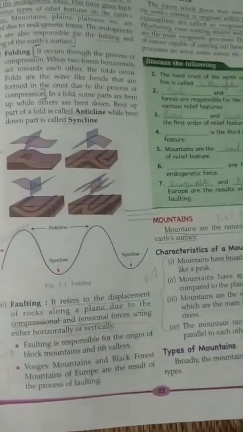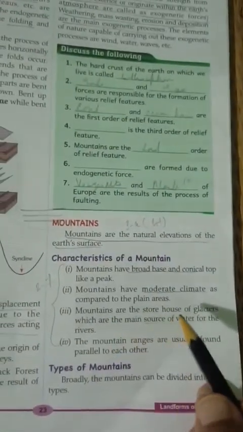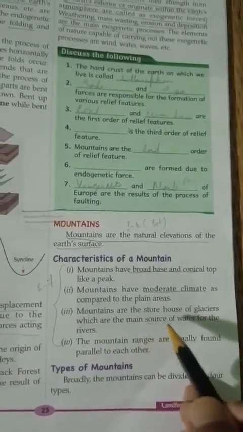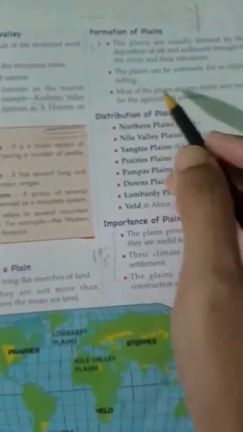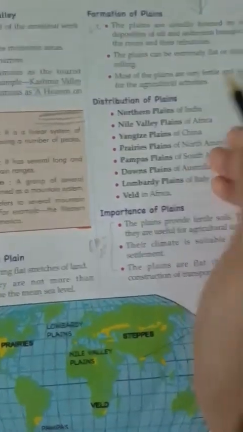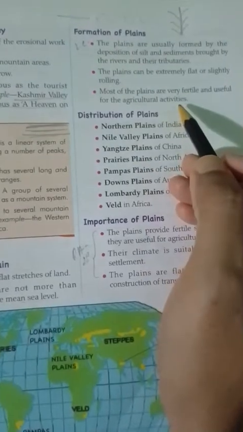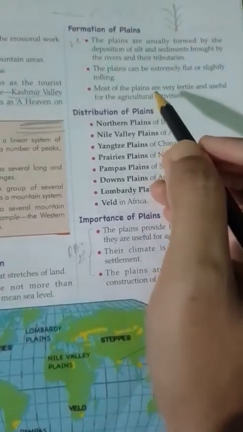So this is the first point under mountain and plain. Then second point under mountain you will write down mountains are the storehouse of glaciers, which are the main source of water for the rivers. This is the second point under mountain. And the second point under plain you will write down most of the plains are very fertile and useful for agricultural activities. This is the second point under plain.